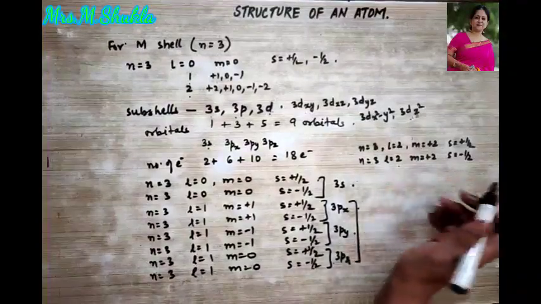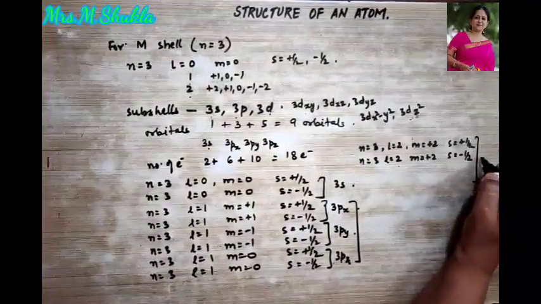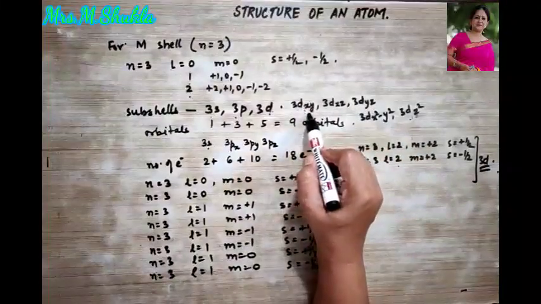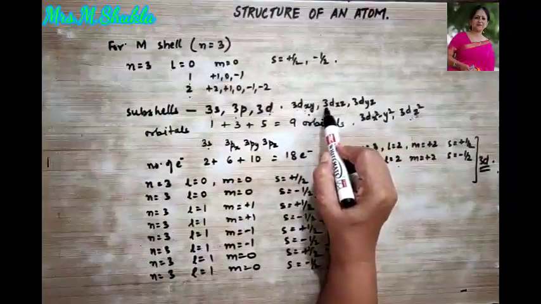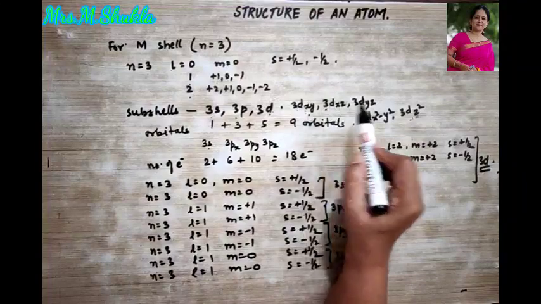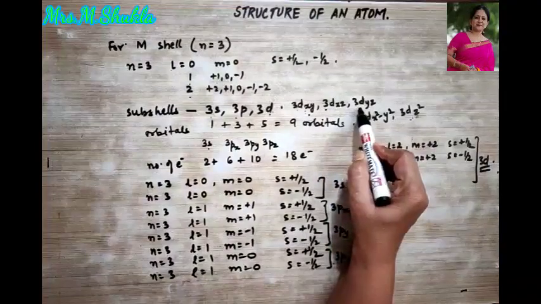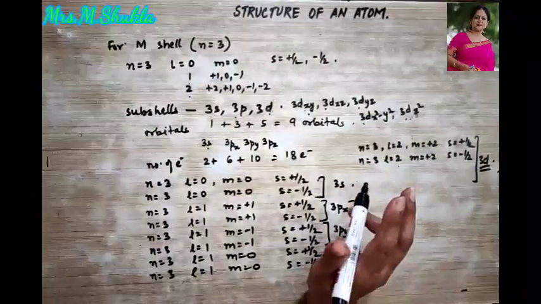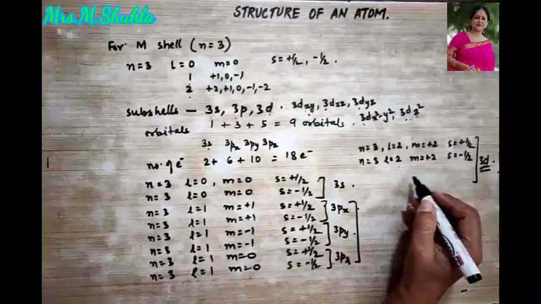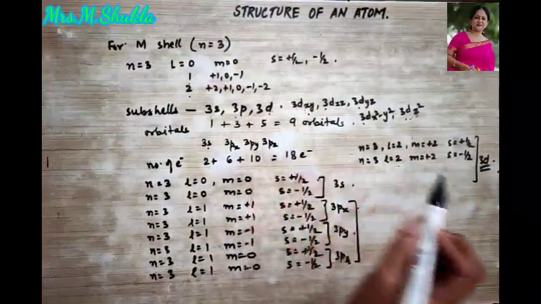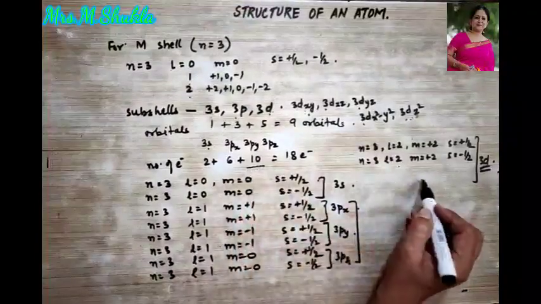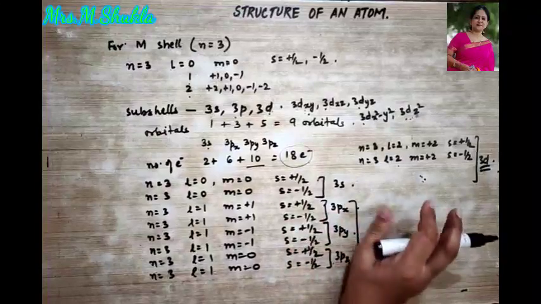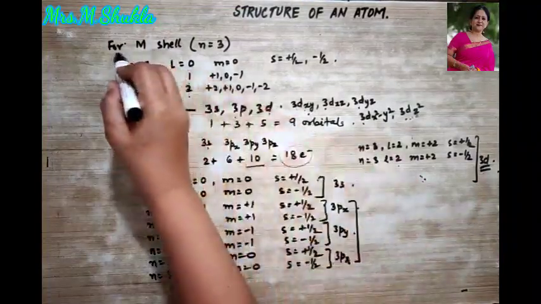So in total, I am writing for 3D. 3D shell: 2 sets for 3D XY, 2 sets for 3D XZ, 2 sets for 3D YZ, 2 sets for this, 2 sets for this. Each orbital will have 2 electrons, so a total of 10 electrons will be found over here. So in total how many? 18 electrons are found in the M shell.